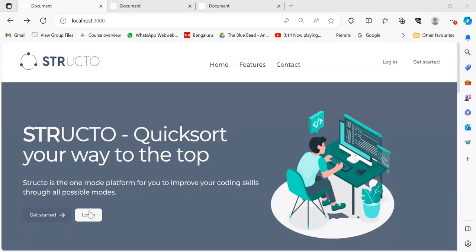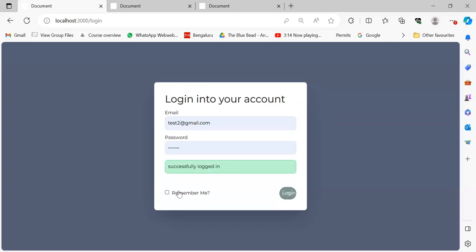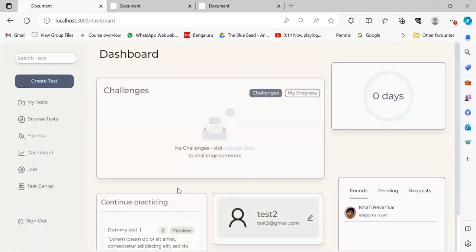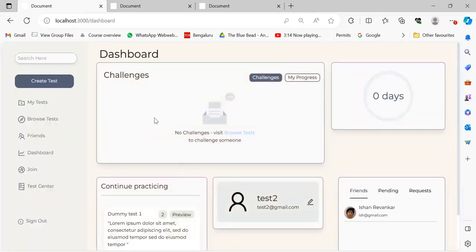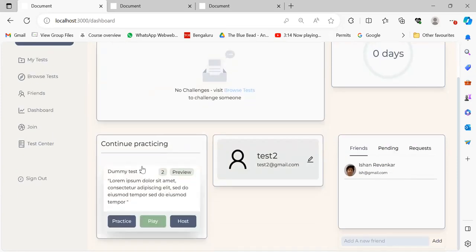This is my personal project, Structo, a platform for young coders to practice programming through gamification. As soon as the user logs in, they are taken into the dashboard where they have their pending challenges, the last test they were practicing, and their group of friends who they can interact with through live games, which is one of the features of this application.